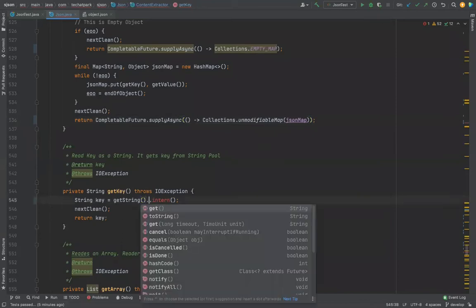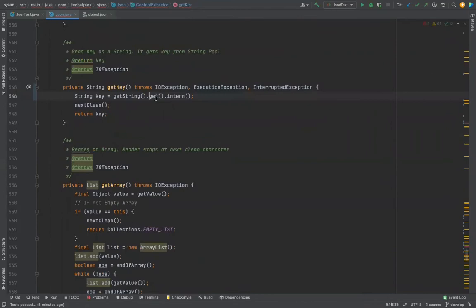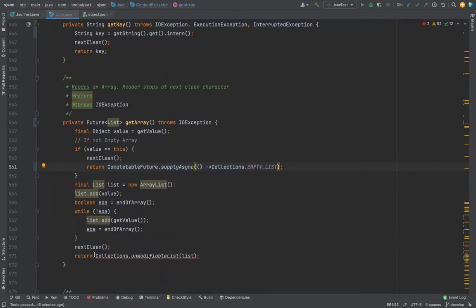This intern we use because, if anybody remembers, tell me why we use intern specifically for the key. There's a memory reason. But these are all the inconveniences. I need to add this ExecutionException. That's okay. We'll see that. Now this is also a future. Just to give an answer why we are using intern: what is the use case of the intern method? You search in that pool. Your keys are going to be repetitive, so why should we keep creating new keys? Even if you have thousands of JSON files, your keys are always the same in memory. It can save a lot of memory.